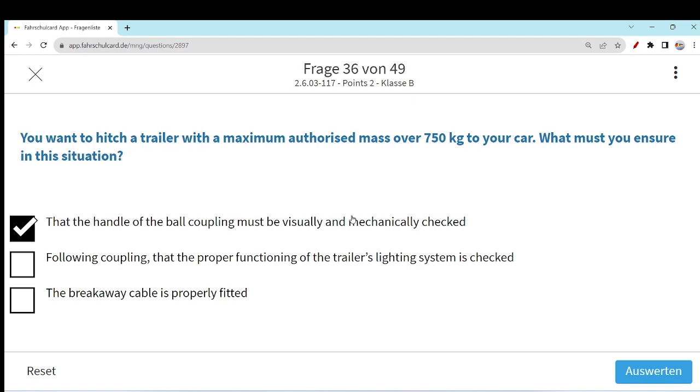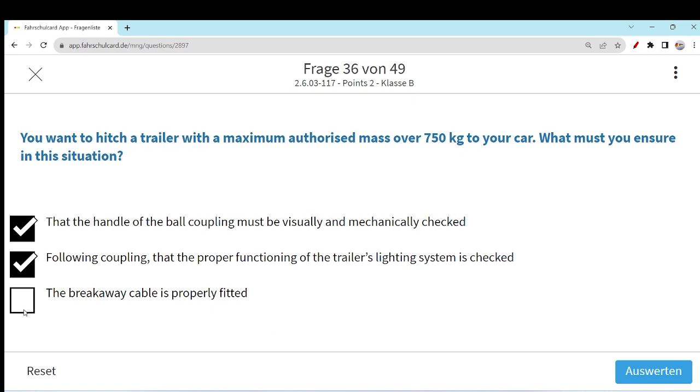This option is correct. I think we have explained this term already in detail, the ball coupling carrying of the trailer. So you should also manually and visually check that the coupling is fixed. Following that, the proper functioning of the trailer lighting system is checked. If you have checked that the trailer is fixed with the car and the coupling is working properly, then you also need to check the lighting system of the trailer, if it is working fine or not.